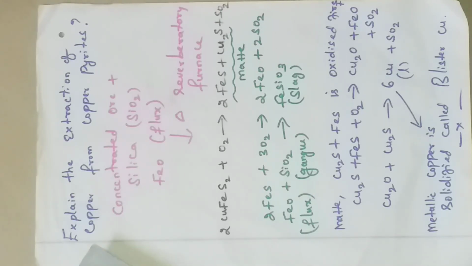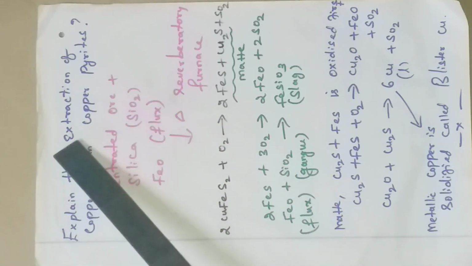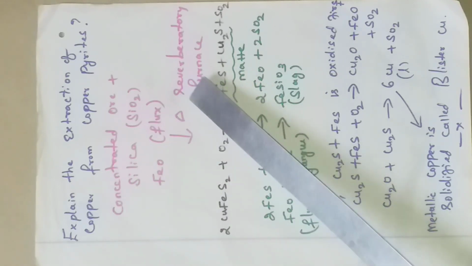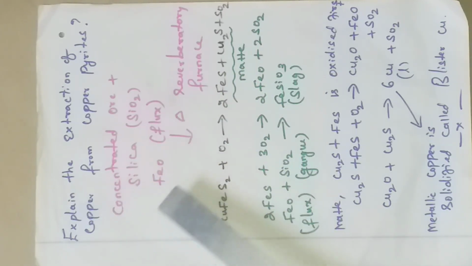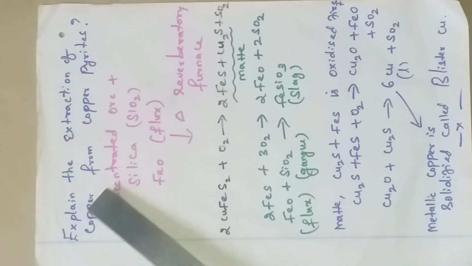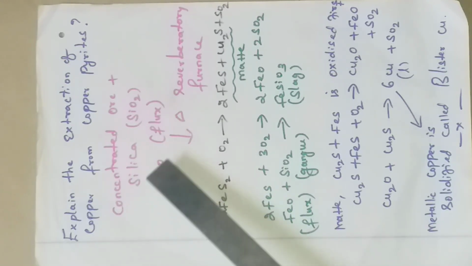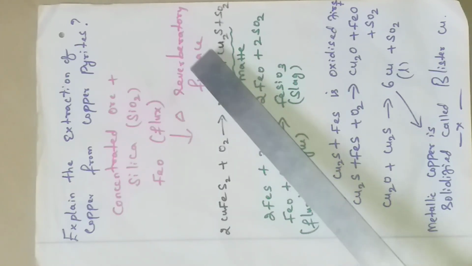Next, the very important question is how copper is extracted from copper pyrite, or explain the extraction of copper from copper pyrite. It's a very important question. For this, in the extraction of copper from copper pyrite, the concentrated ore is heated in a reverberatory furnace. It is also a smelting process. In the smelting process, the concentrated ore plus gangue particle and a flux are heated in the reverberatory furnace.